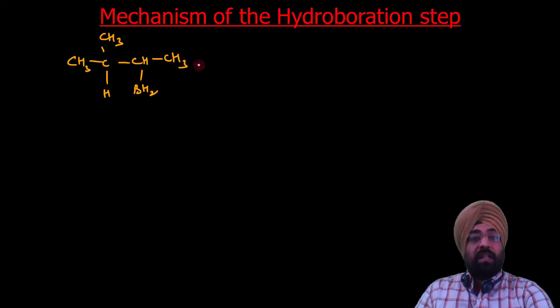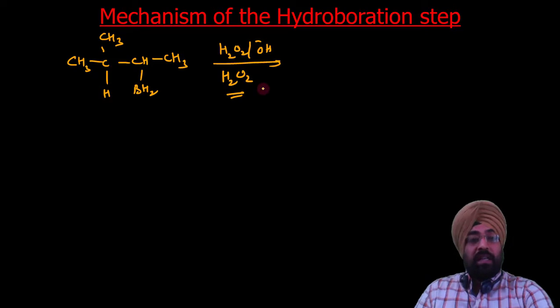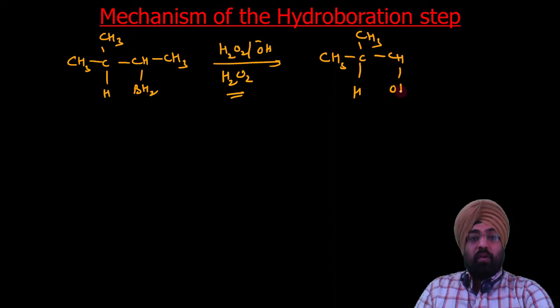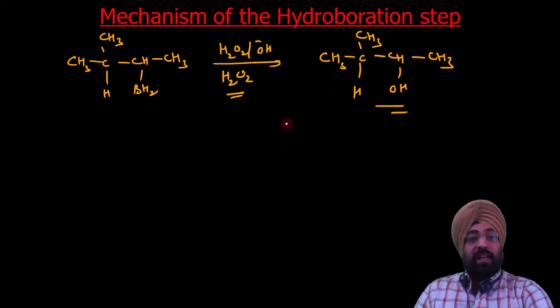Now it gets oxidized with hydrogen peroxide and aqueous alkali. We will also discuss the mechanism of this oxidation step. So you will get CH3 C CH3 H, CHOH CH3.